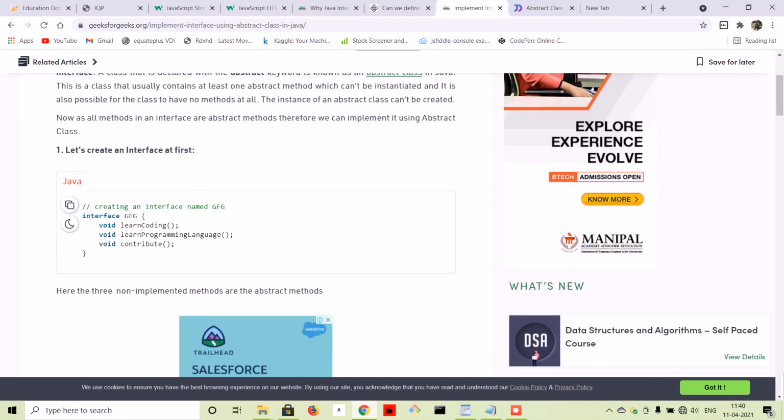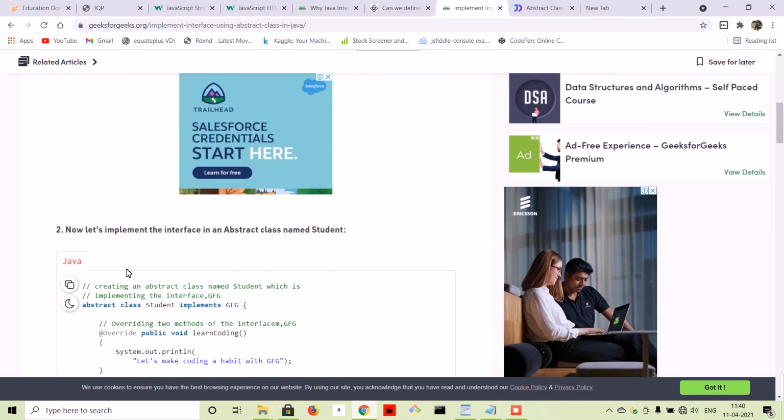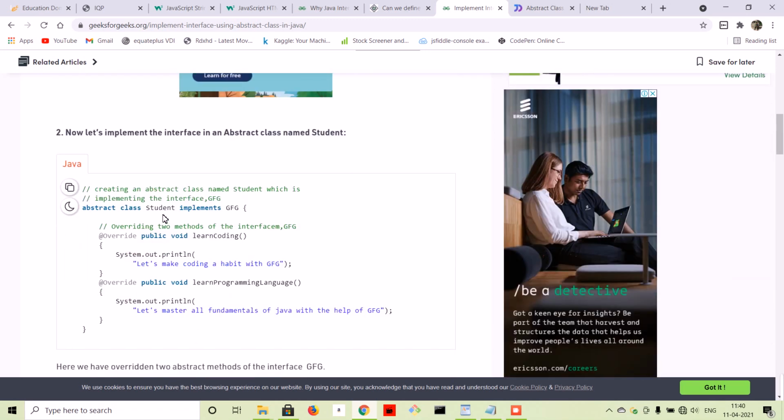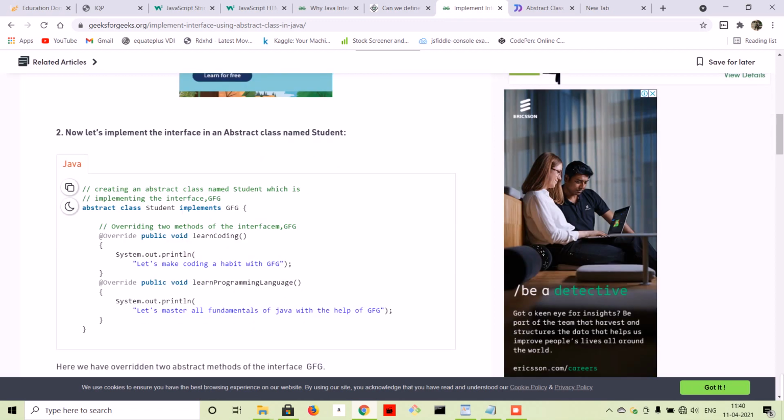So if you see, this is an interface GFG, and it has three abstract methods: learn coding, learn programming language, and contribute. And there is a student class, which is implementing that interface, but it is only implementing two of the abstract methods. So one abstract method is still remaining, and that's why he makes this class an abstract class.